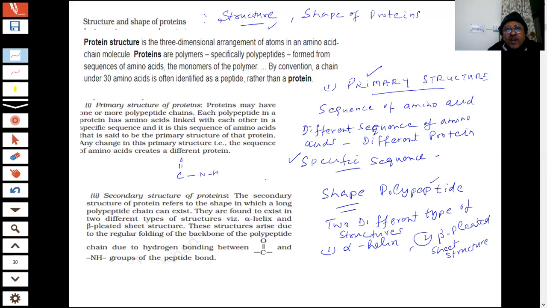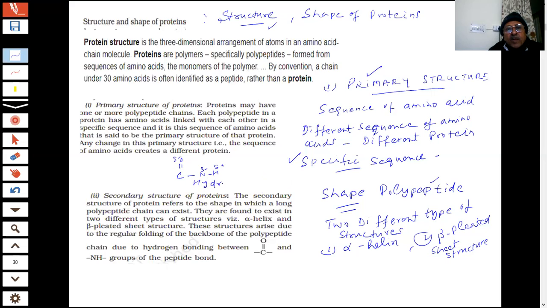And what will happen then? If they take a shape or fold themselves, there will be a regular folding of the polypeptide chain due to hydrogen bonding. Here nitrogen is electronegative, so this is negative and that is positive. So what can happen?